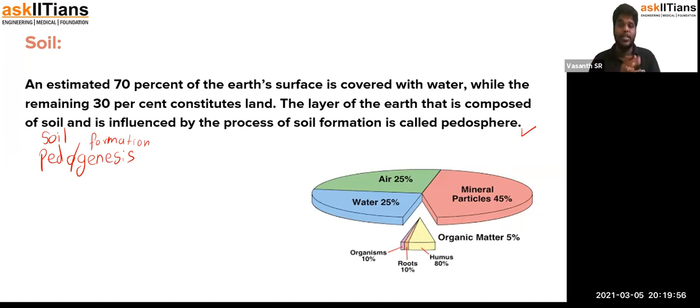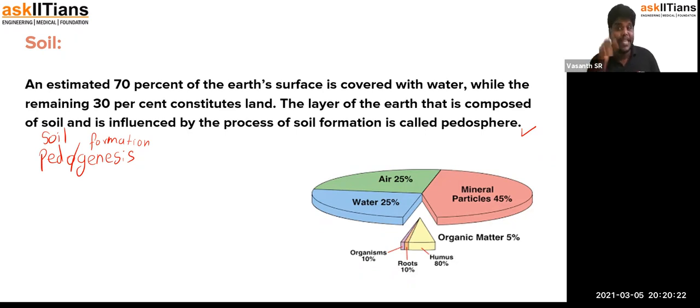So this is about soil in detail, because soil actually contributes to most of the things. Just like we have addressed water and air as a medium, soil is also a medium in which lots of things happen. People usually say soil is very important for growing plants, right? No. Soil is not the only material that is required for plants.